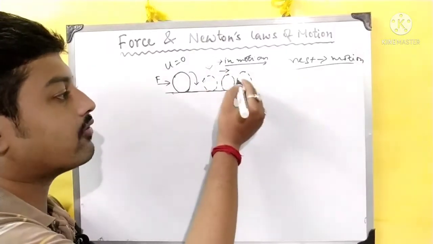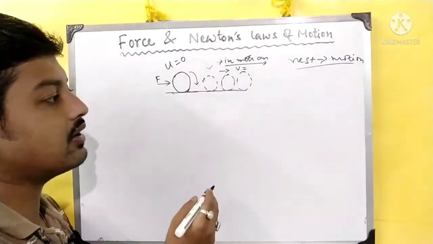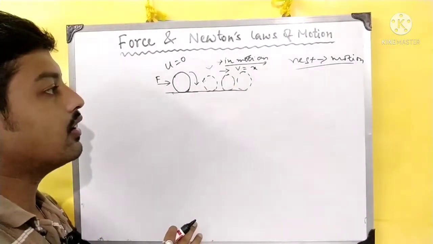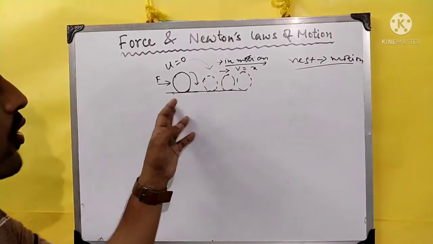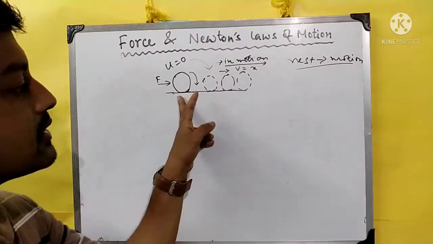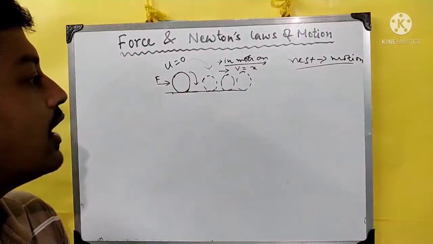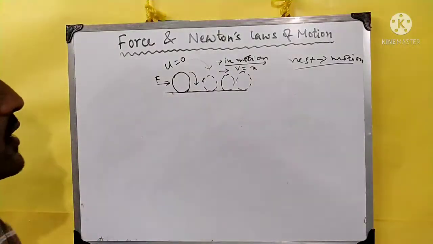Now the final velocity, we are having some amount of velocity, we can say this is x. Okay, this is the final velocity. So Newton's first law क्या बोल रहा है? If we apply an external force on a static body, it will start to move, and the movement of the body will be in the direction of the force.